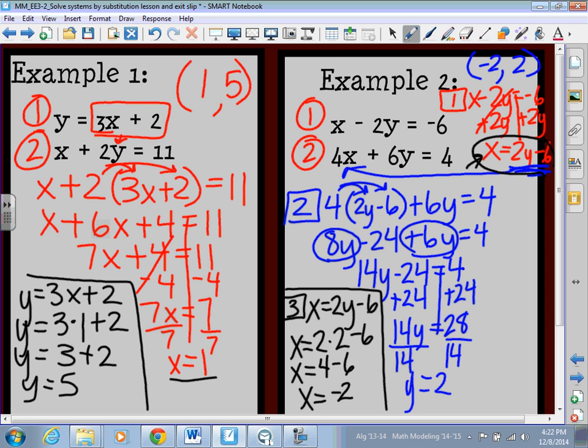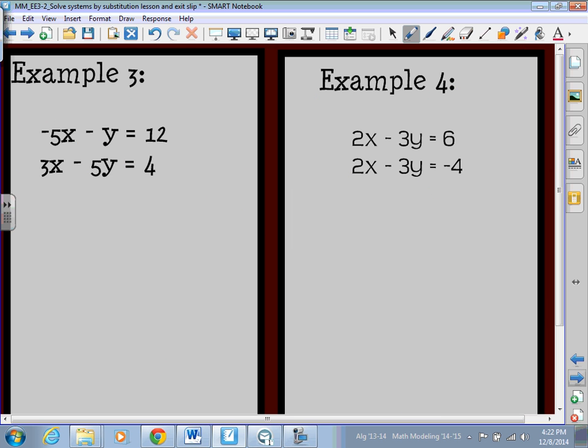Now you don't always have to solve the first equation. Sometimes the second one is better than the first. It doesn't matter. All right, let's take a look at example 3. So if we look at example 3, I need to, again, evaluate my equations. -5x minus y equals 12 and 3x minus 5 equals 4. So I need to solve for the easiest variable. Once again, it happens to be in equation 1. It could totally be in equation 2.